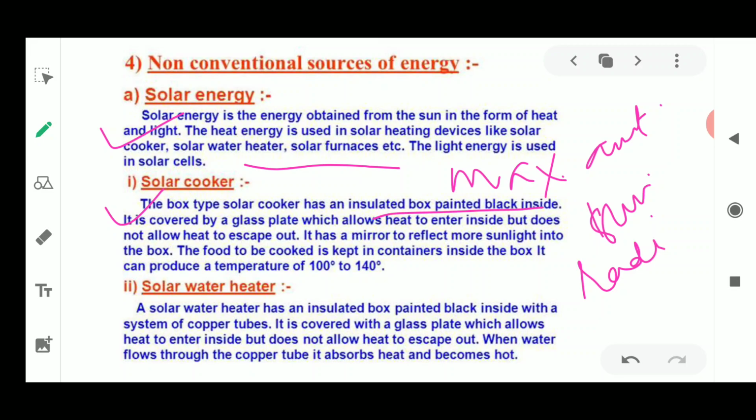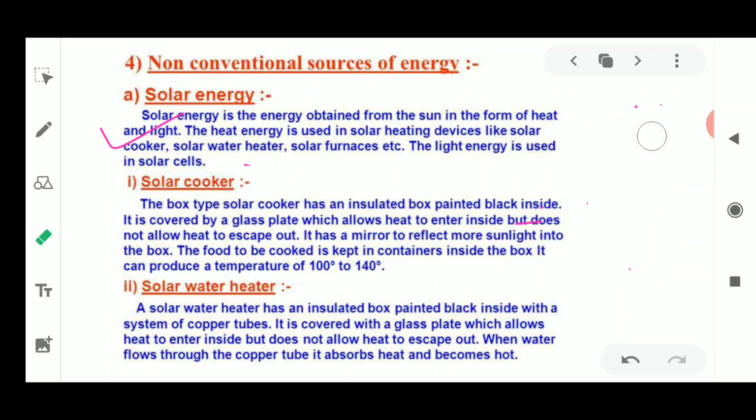Now why black in color? I'll tell you about the construction of this solar cooker, then I'll explain each and every part of it, which is used to generate a temperature of about 100 to 140 degrees Celsius. The heat which is present inside this box is not allowed to escape, and this is the basic principle of the working of solar cookers.